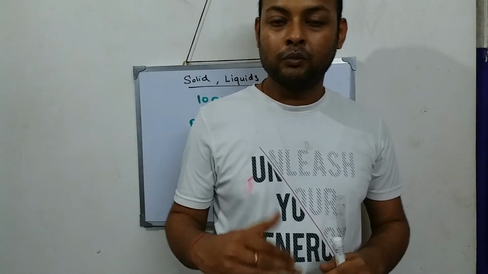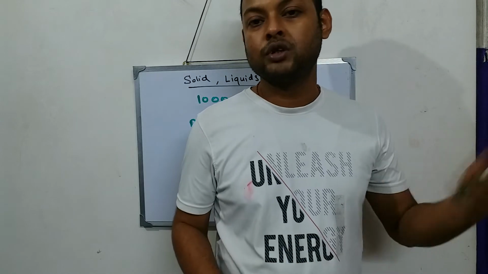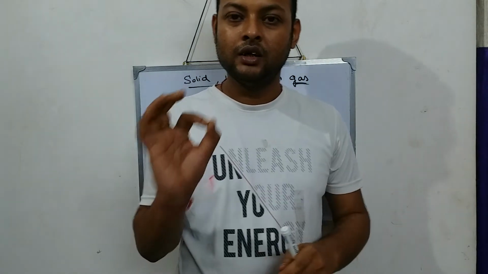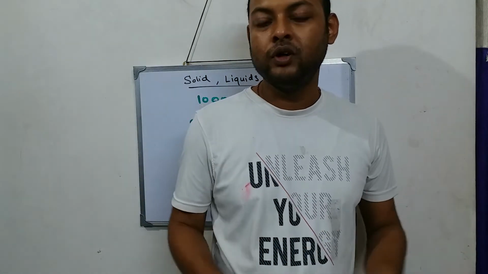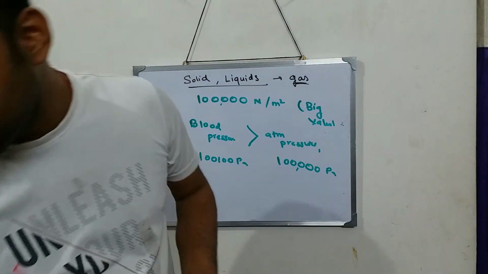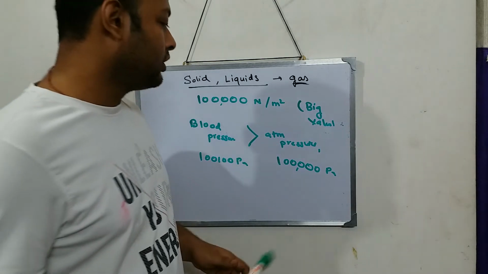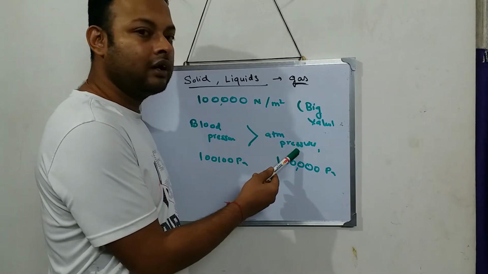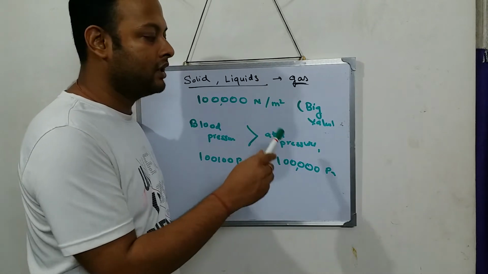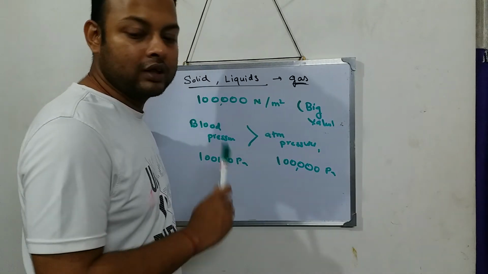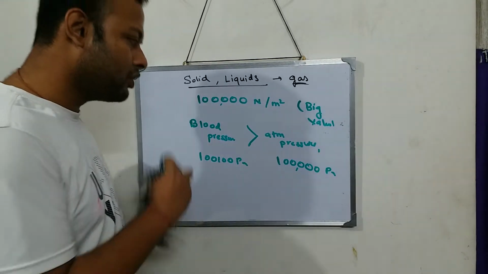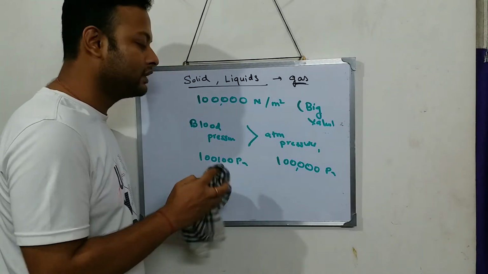So the blood pressure neutralizes the atmospheric pressure, and that is why the resultant pressure is 0. So this blood pressure makes the atmospheric pressure ineffective. Okay, you understood this concept? Now, because of this only, I'll just give one reason.